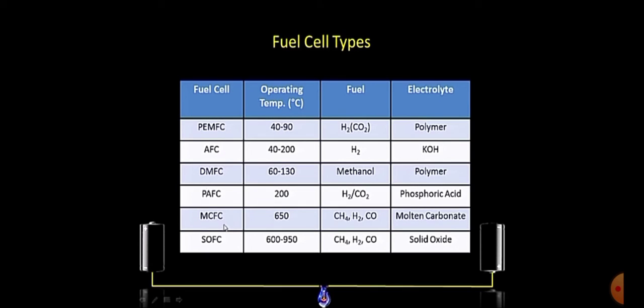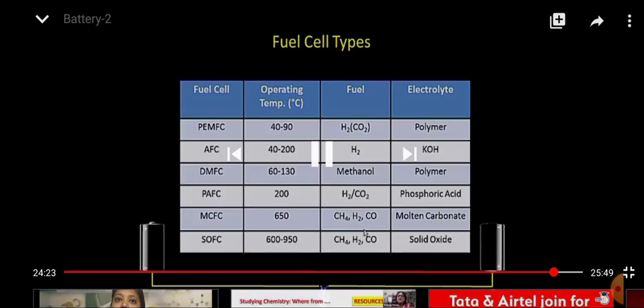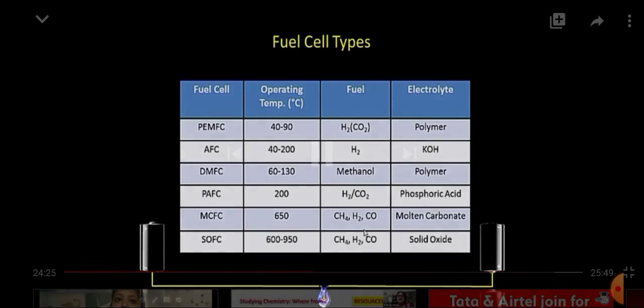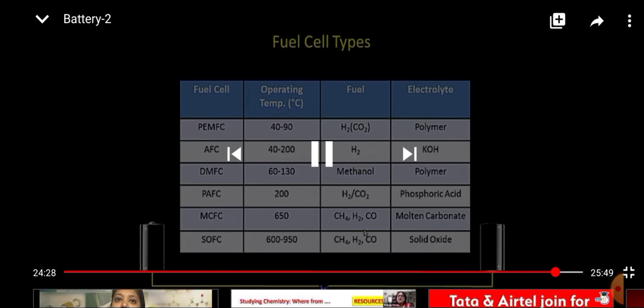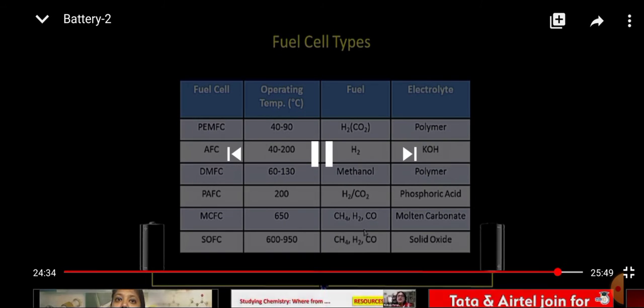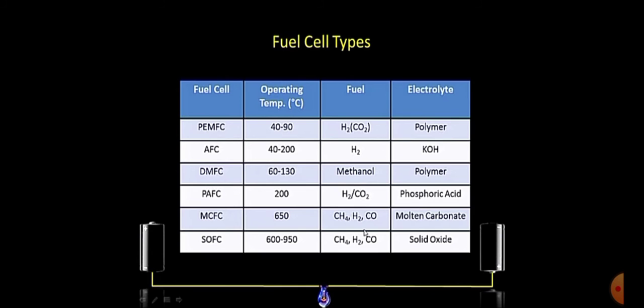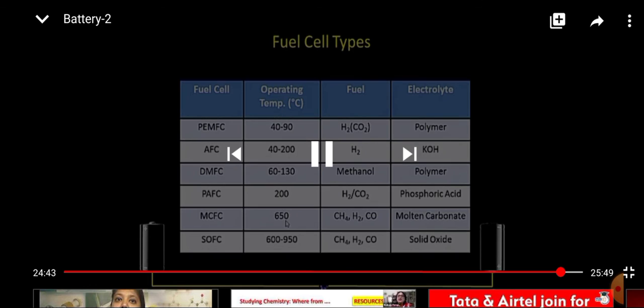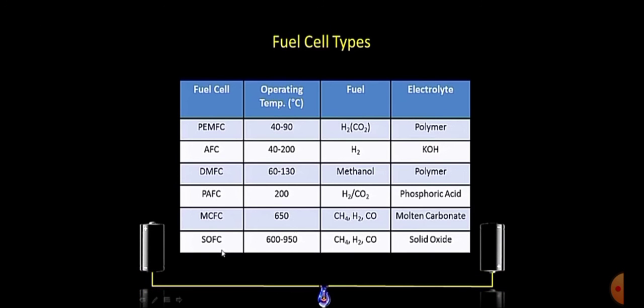Then the molten carbonate fuel cell, that is MCFC, has molten carbonate acting as the electrolytic solution, whereas the fuel in this case can be methane, hydrogen or carbon monoxide. Now in the last, the solid oxide fuel cell, we have a solid oxide which is again acting as the electrolytic solution for this type of cell, and the fuel is methane, hydrogen or carbon monoxide. For all six types, we have different temperature ranges. So we can say that these are specific for specific applications in different sectors of the industries.